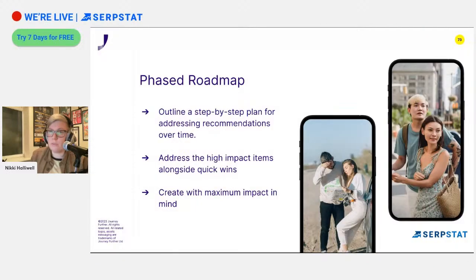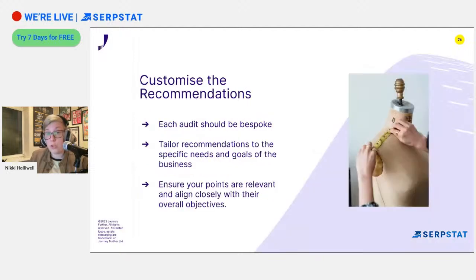I'm going to go through some of these a little bit quicker because I know that we are a little bit short on time, but do let me know if you've got questions about this and we can chat afterwards if needs be. But when you're creating a roadmap, make sure that you've got a step-by-step plan for addressing these recommendations, address the high impact items as well, customize them.